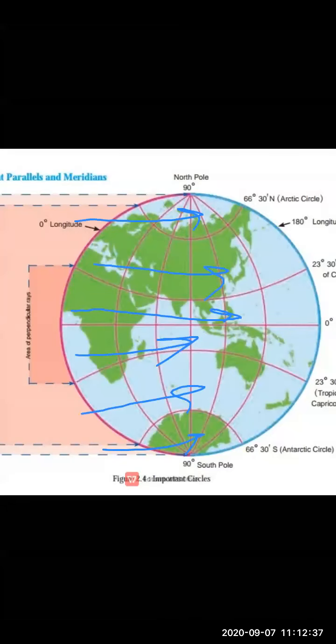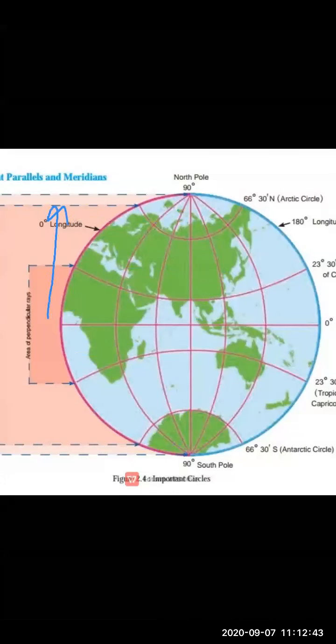As we travel from the equator towards the poles, we observe that the temperature of the earth's surface decreases. Near the equator it is hot; near the Tropic of Cancer and Capricorn the temperature is normal, not too hot and not too cold.